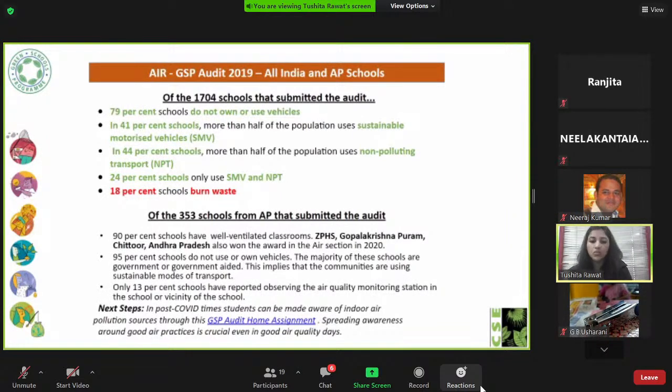Then 95% schools, as I said, were government, and they do not use their own vehicles in AP. And only 13% schools said that they have an air quality monitoring station in or around the school. But as I just shared, this should not stop us from making our students aware of the air quality and what they can do about it. You can also go to the Green Schools program website, where we have many resources with respect to air, and your school will benefit from the recommendations that we have given there. So we request you to check out the website after this workshop.